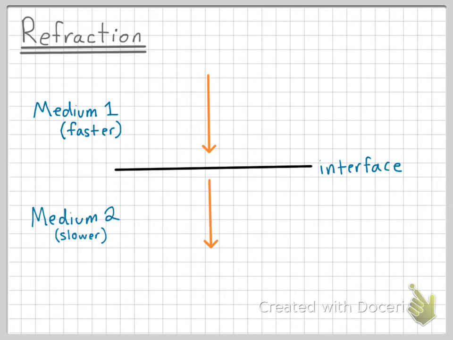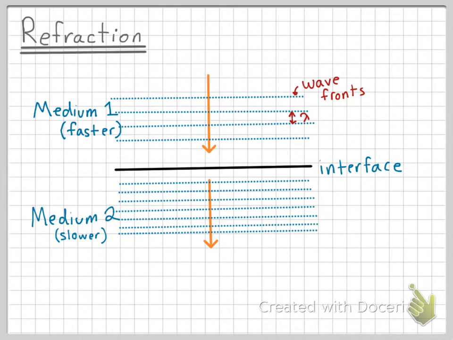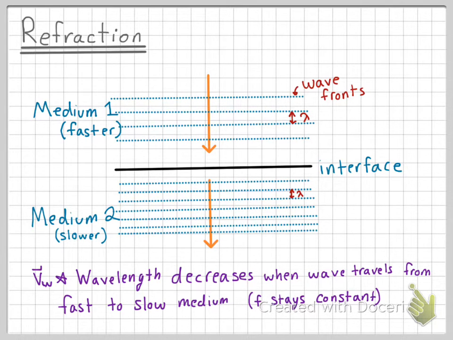So we have a white light wave traveling from the fast medium to the slower medium. Let's assume that the wave fronts for the wave traveling through the fast medium look like this. This means that the wavelength is the distance between two consecutive wave fronts. When the wave then travels through the slower medium, the wave fronts become closer together, and the wavelength shrinks. So when a wave travels from a fast to a slow medium, the wavelength and the velocity of the wave decrease, while the frequency stays the same.